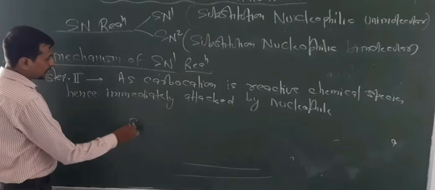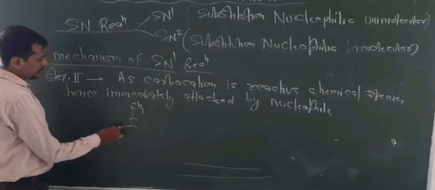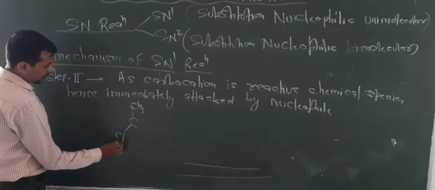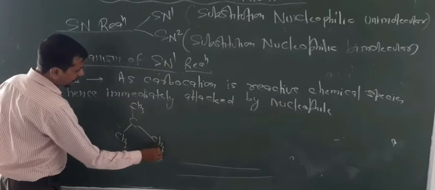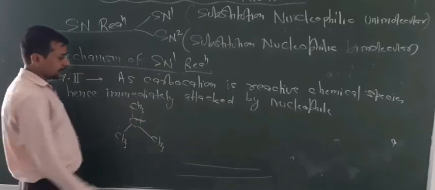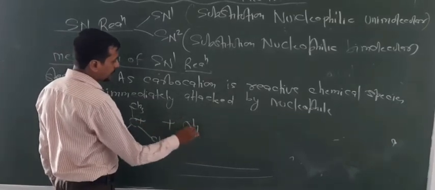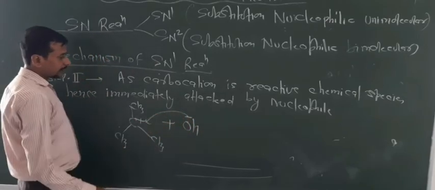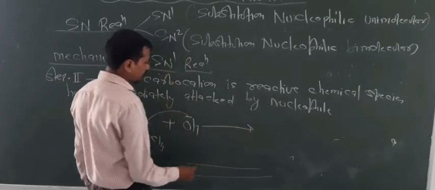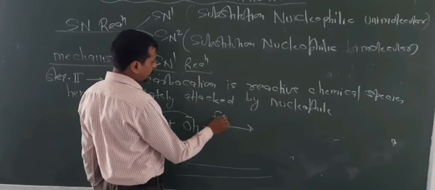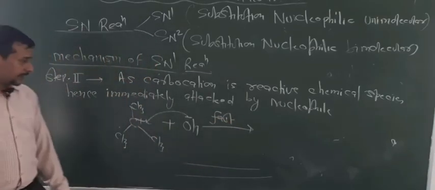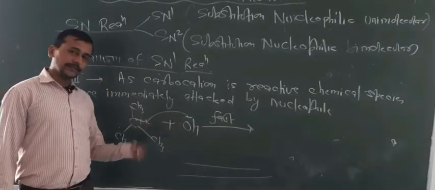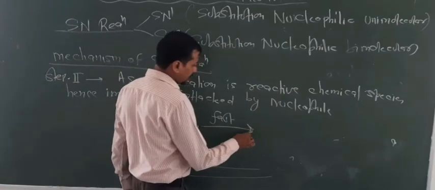Now look at the condition. CH3 and CH3, this has a plus charge. Now OH minus attacks on this carbon atom and gives the substituted product, and this reaction is very fast because it involves the reaction of ions. So that's why ionic reactions are fast.